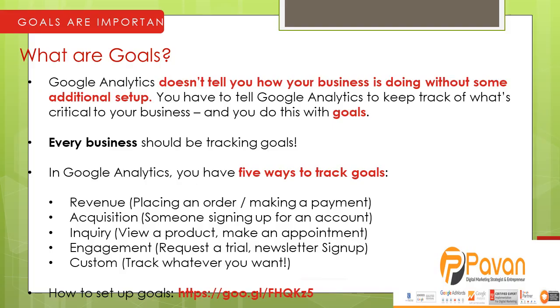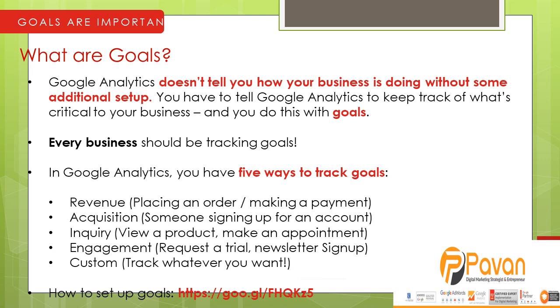To see a better overview, go to Behavior, Site Content, and basically what are goals right now. Goals are nothing but a trackable measure that is critical for your business. Every business has its own set of goals. For example, on an e-commerce platform, it is not the site visits, they are into the conversions, tracking whoever made the payment. Likewise, there are five ways to track the goals.